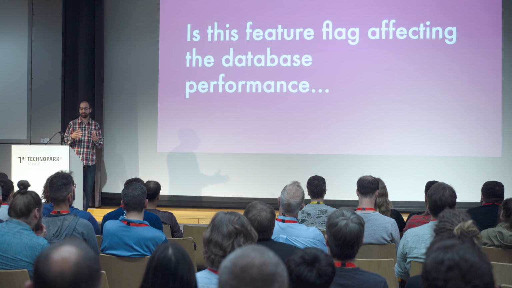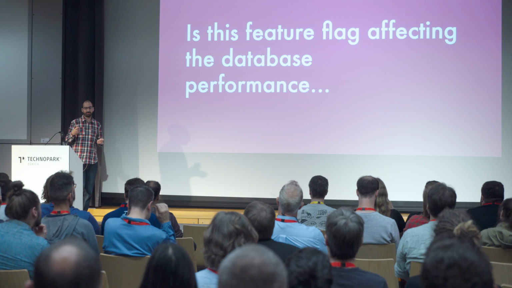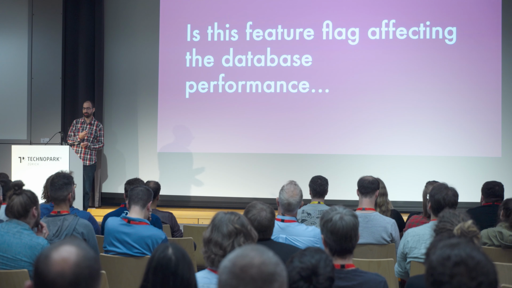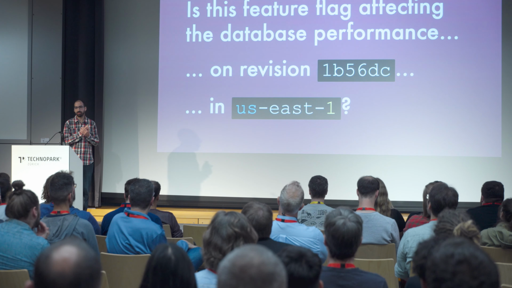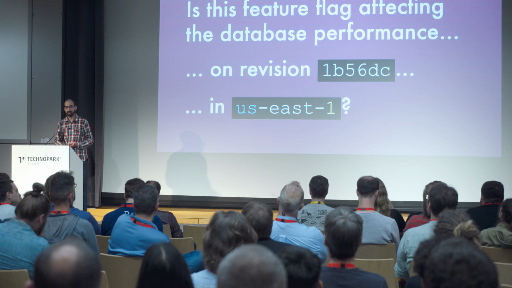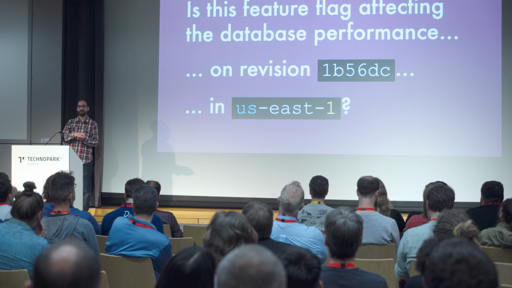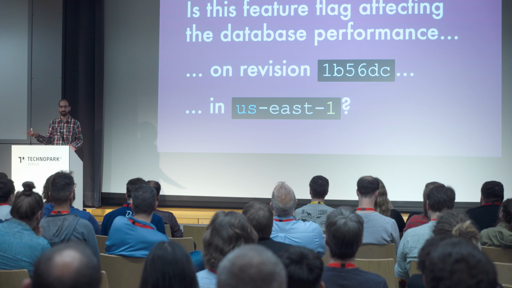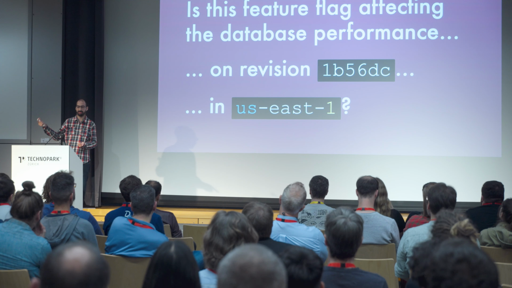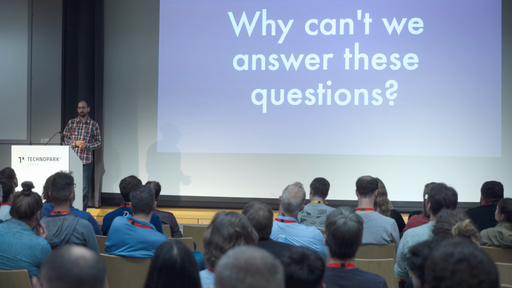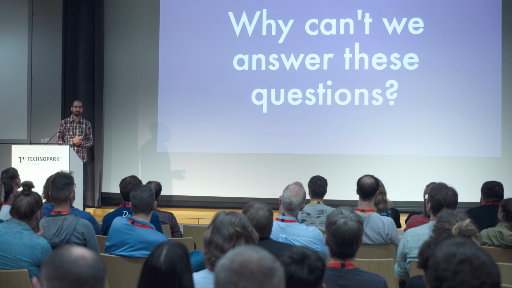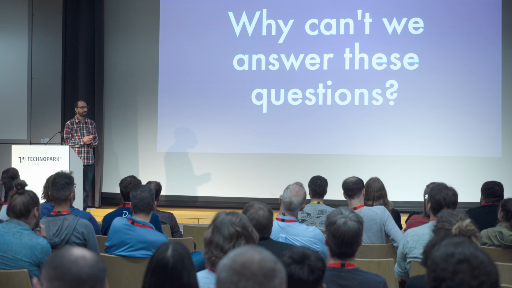Or another question that's a bit more complex is, is this feature flag affecting database performance on some revision of our code in US East 1? Notice that this question is about correlating data from completely different parts of our stack. So the application, the database, Git, and infrastructure. So why can't we answer these questions with our logs today?